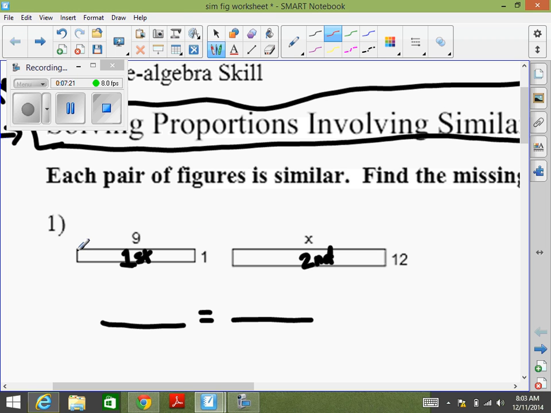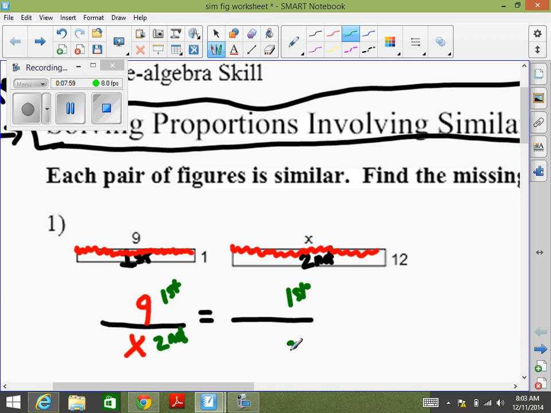We're going to start with our first shape, and we're going to start with the side that's labeled as 9, okay? So we're going to put a 9 on the top. Now, on the second shape, what is in the same position as the 9? X. So that's going to be on the bottom of 9. They go together. 9 and X go together. Now we go back to our first shape, because the first shape's number goes on top and the second shape's number goes on the bottom.